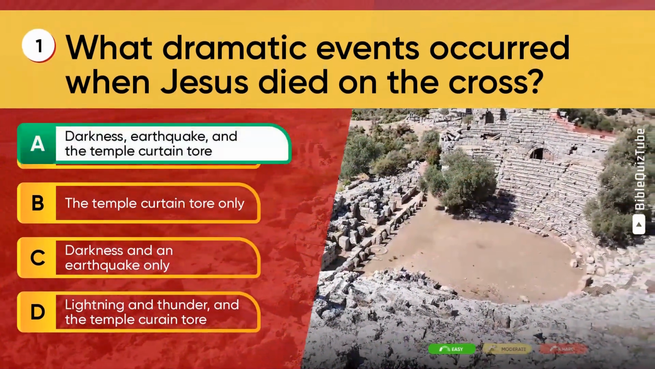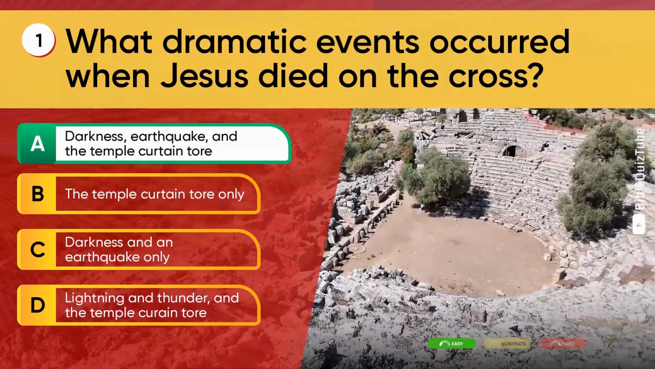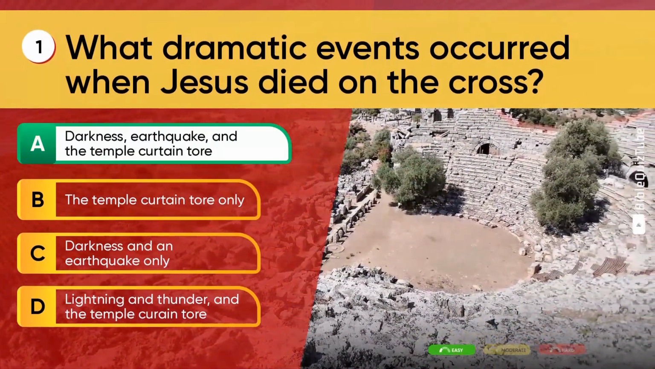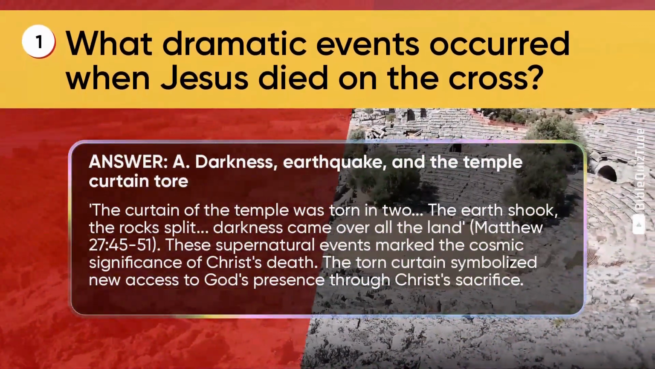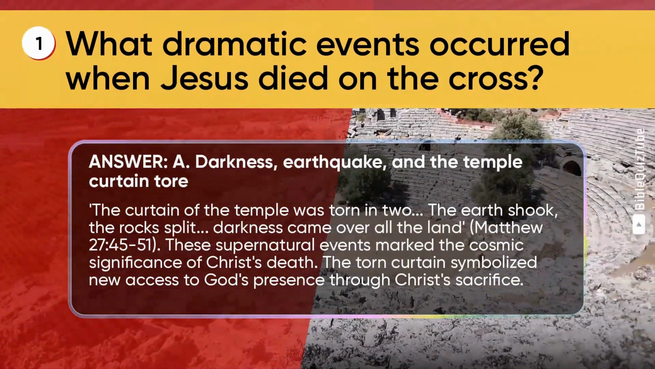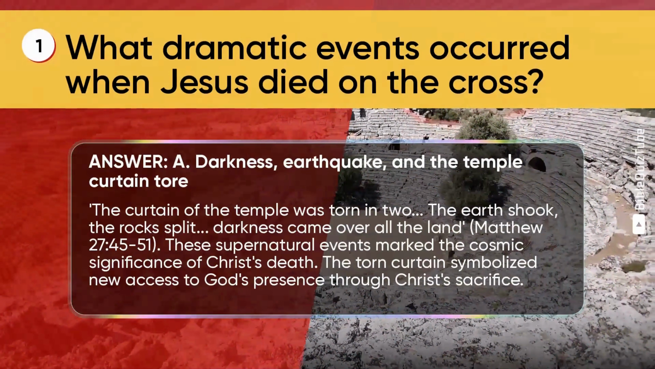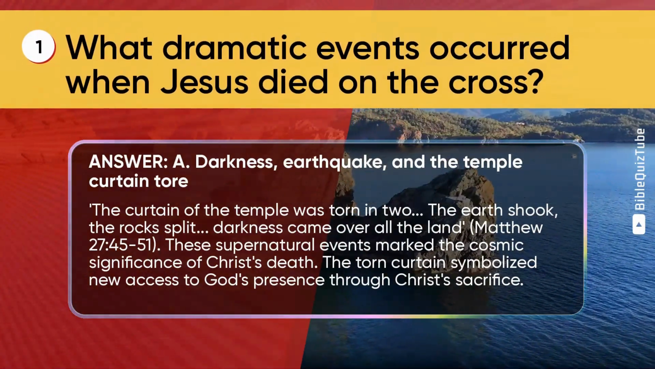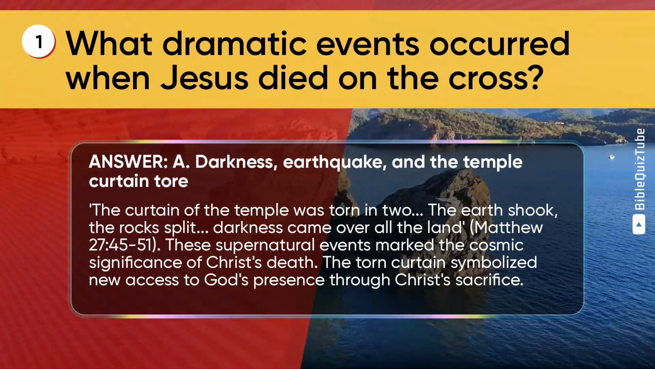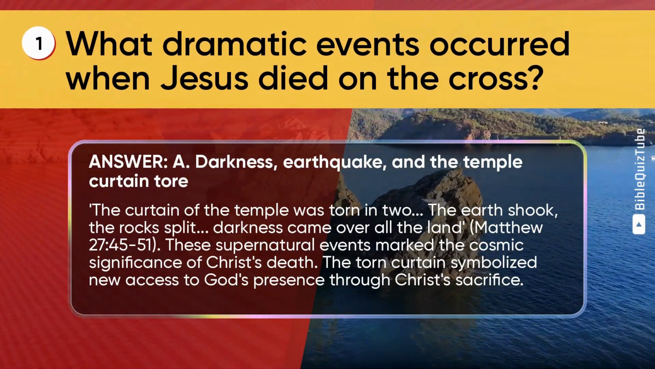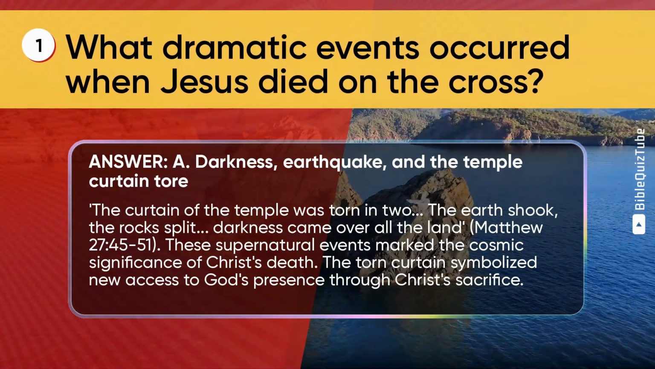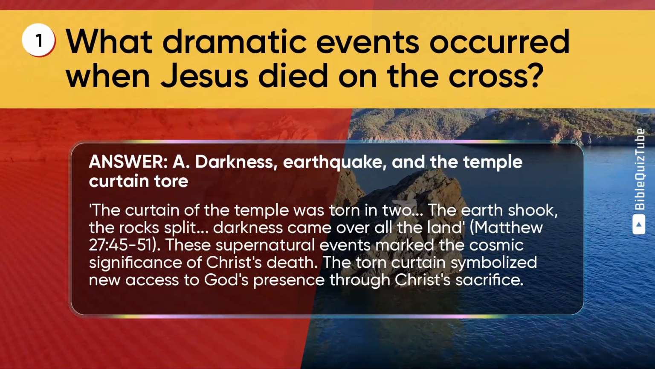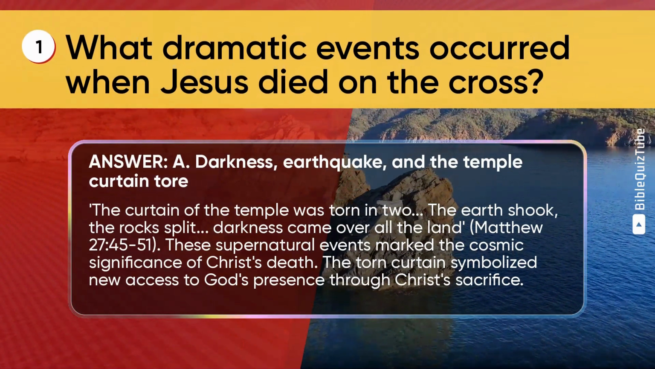The correct answer is A. Darkness, earthquake, and the temple curtain tore. The explanation. The curtain of the temple was torn in two, the earth shook, the rocks split, darkness came over all the land. Matthew chapter 27 verses 45 to 51. These supernatural events marked the cosmic significance of Christ's death. The torn curtain symbolized new access to God's presence through Christ's sacrifice.